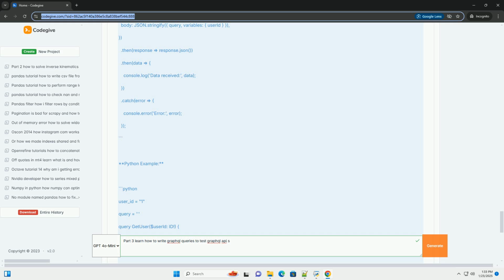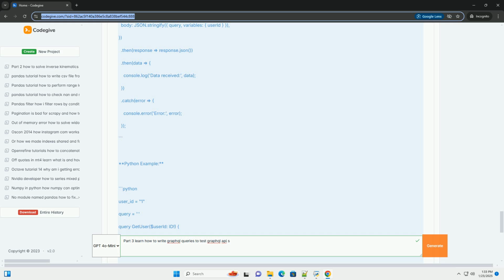3. Using JavaScript with Fetch API. Here's a simple example using JavaScript with the Fetch API to make a GraphQL query. Step 1, Setup. Make sure you have an API endpoint. For this example, let's say our GraphQL API is hosted at https://example.com/graphql. Step 2, Write the query. Step 3, Send the request. Here's how you can send the request.